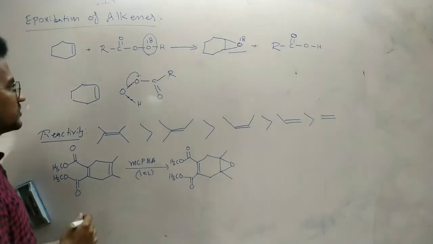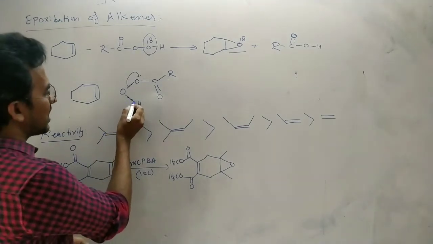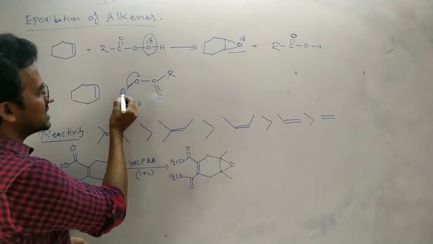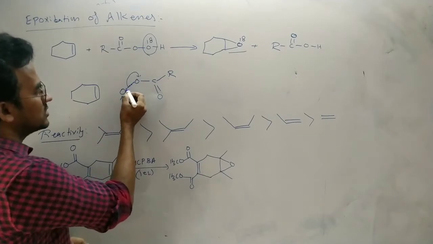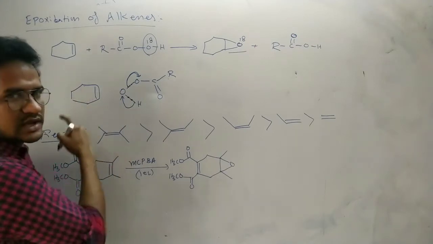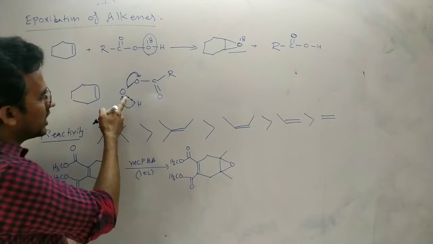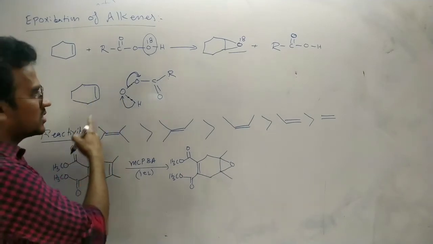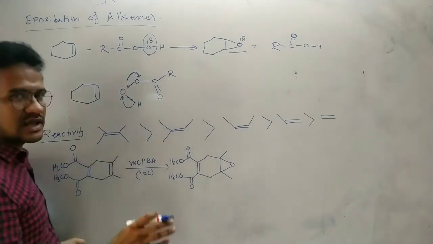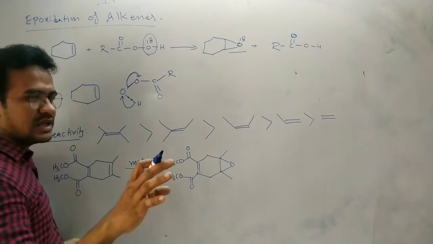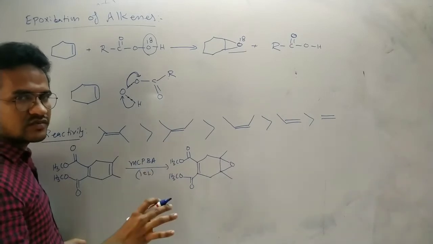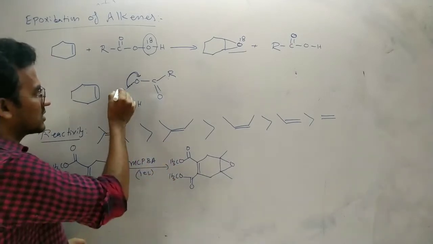In this cyclic transition state, with the movement of electrons, that oxygen becomes electron deficient. So here there is loss of H plus. Now in this oxygen-oxygen bond breaking, this oxygen gains 2 electrons, so it becomes neutral. By the breaking of this bond, this oxygen loses electrons, so that oxygen becomes electron deficient. Around that oxygen only 6 electrons are there, a sextet electronic configuration.